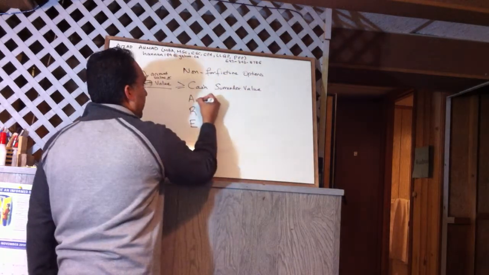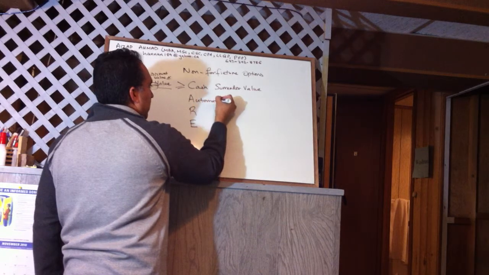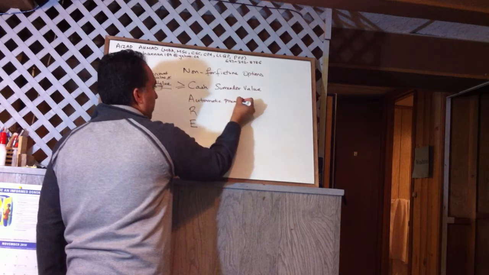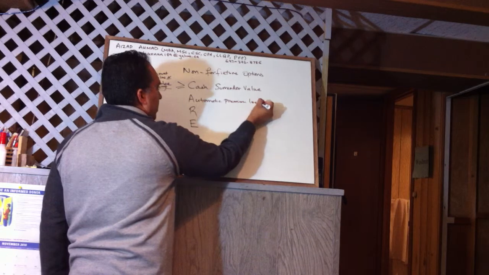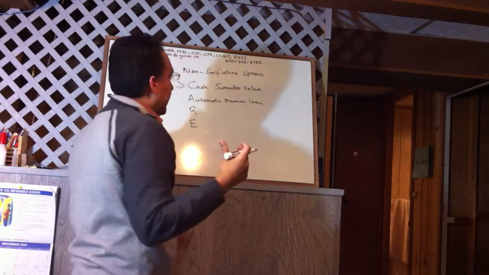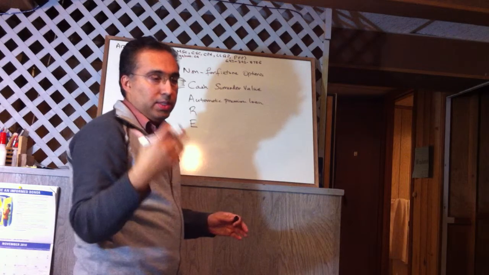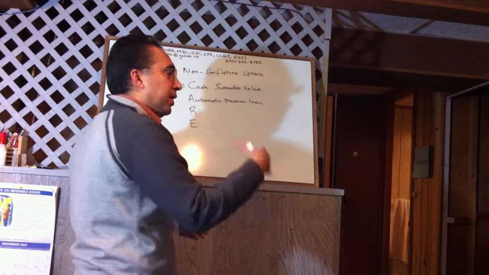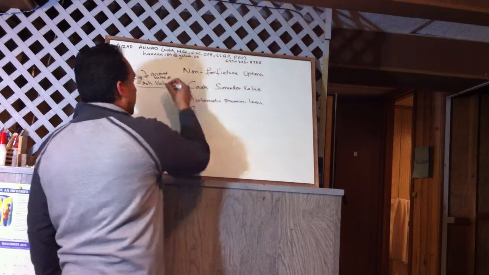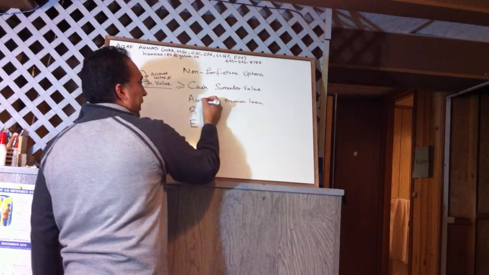The second is automatic premium loan. This means that in the cash value there is a certain dollar amount, and if the person does not pay the premium, then it will be taken from the cash value automatically every month.